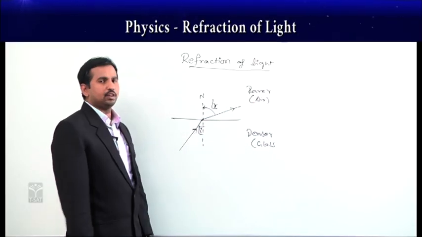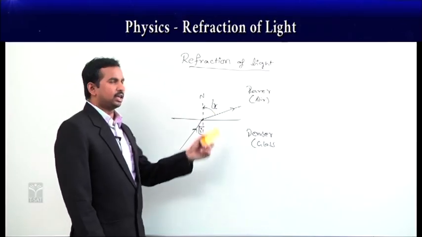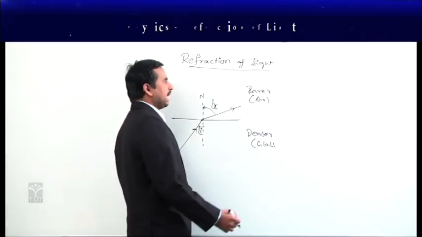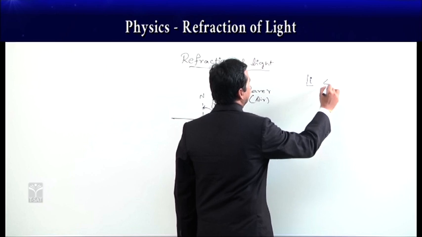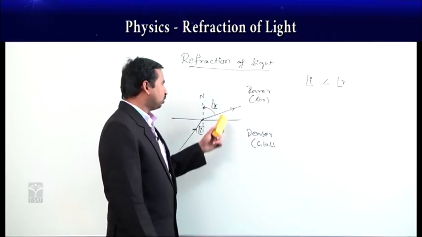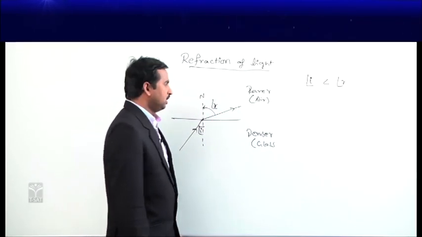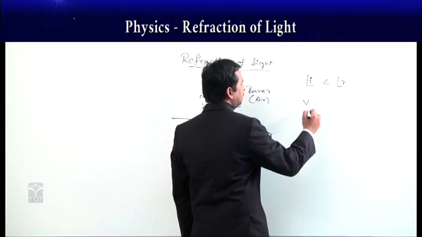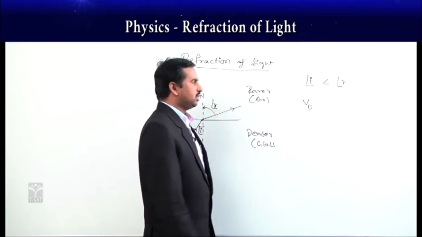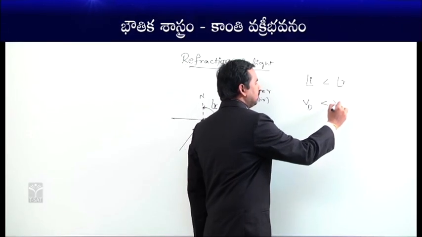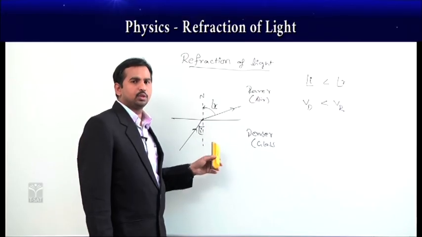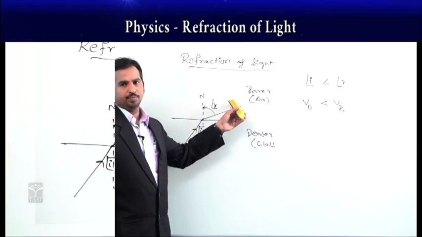The reason for bending away from the normal is the increase in the speed of light. And once the light ray enters the rarer medium, the incident light ray has less velocity, whereas the refracted ray has more velocity. This is the refraction that takes place whenever the light ray goes from denser to rarer medium.